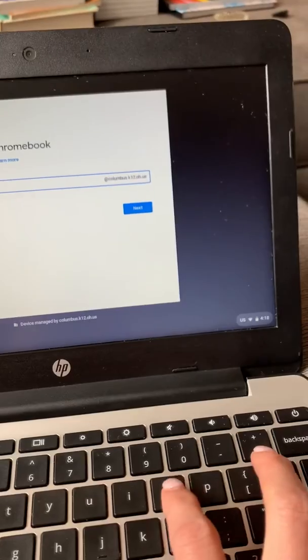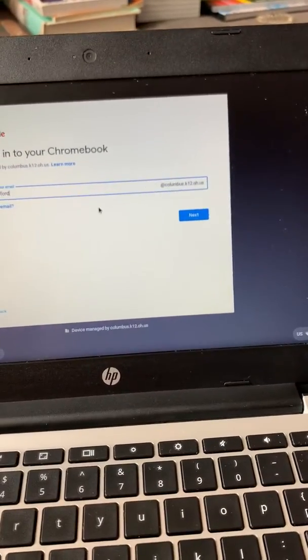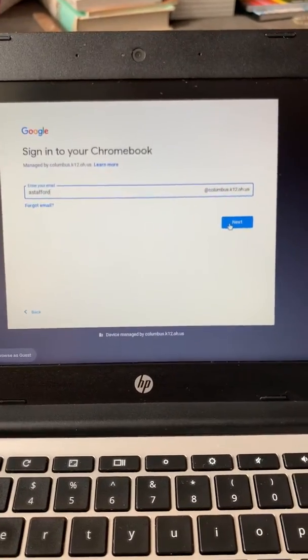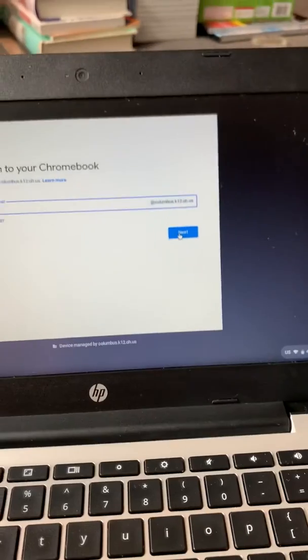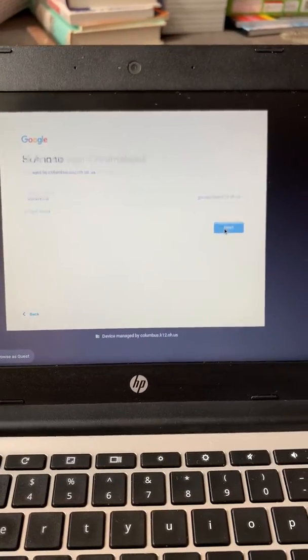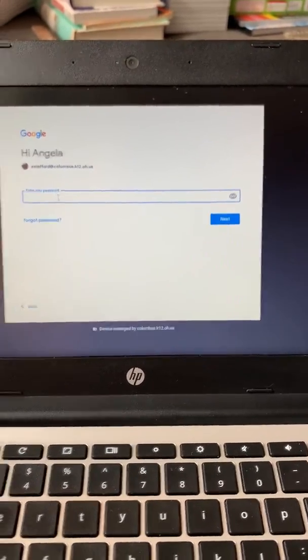Mine looks a little different because I'm using my work email, but for the student, they will put in this number here. It's a 7-digit number. They'll put that in, click next. And then for the password, it is their birthday.